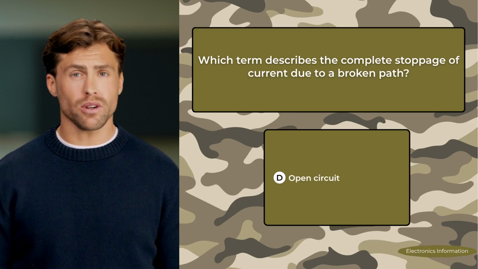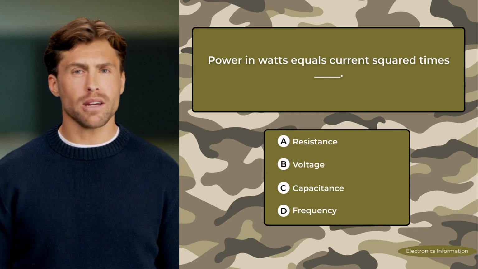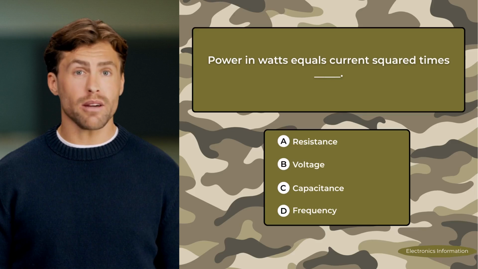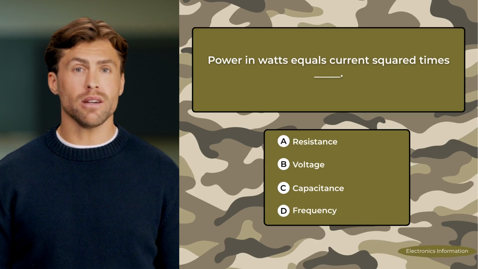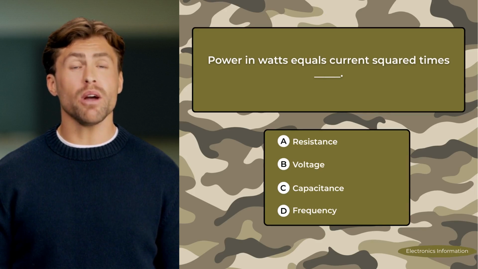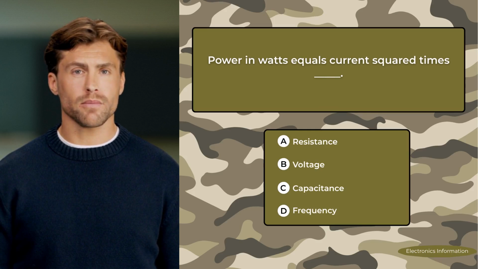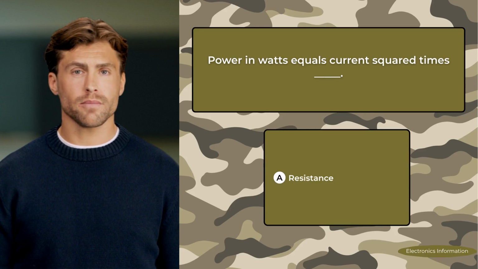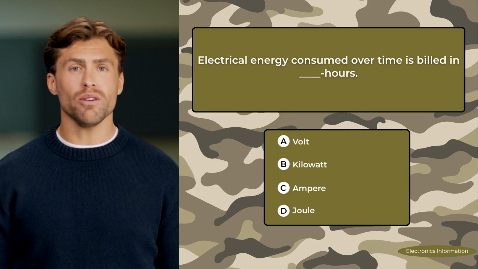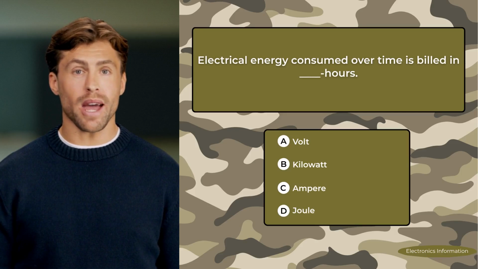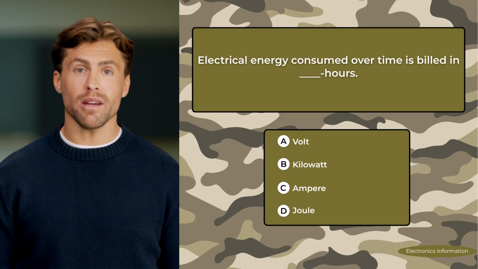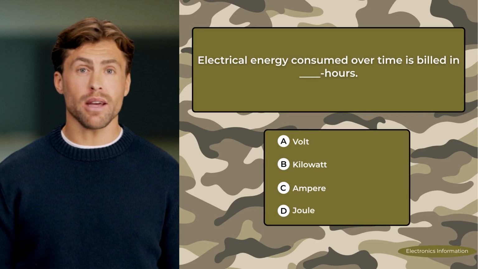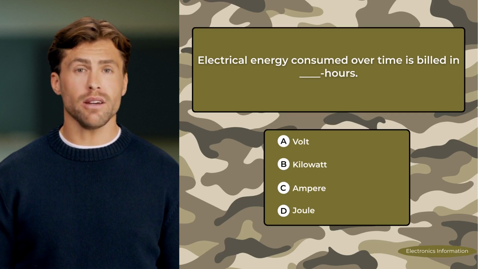Correct answer, open circuit. Power in watts equals current squared times blank. A. Resistance. B. Voltage. C. Capacitance. D. Frequency. Correct answer, resistance. Electrical energy consumed over time is billed in blank hours. A. Volt. B. Kilowatt. C. Ampere. D. Joule.